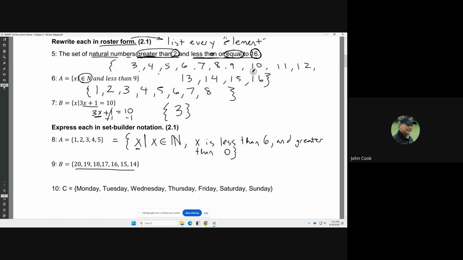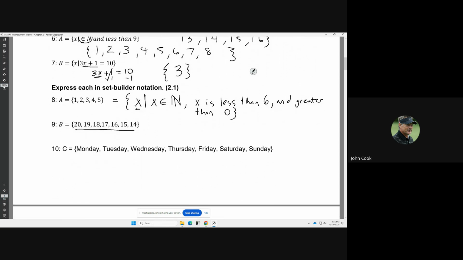In set builder notation. Okay, and then we've got these numbers. They go from 14 all the way up to 20. So we can do the exact same thing. Just because they're written in a different orientation, going from greatest to least instead of number 8, least to greatest, we can do it the exact same way. It's just numbers that go 14, 15, 16, 17, 18, 19, and 20. So we can write the exact same kind of thing: X, and these are all natural numbers, so X is in the natural numbers.